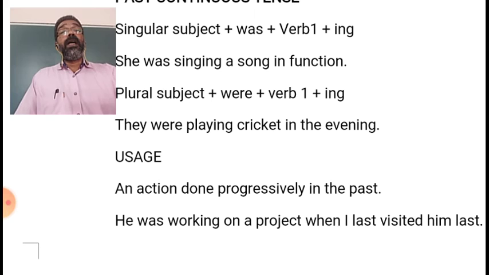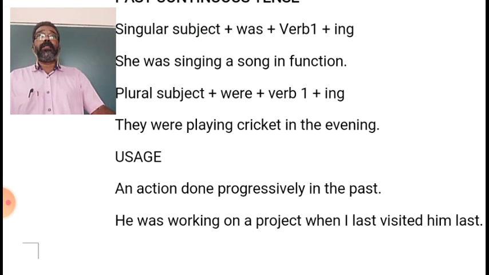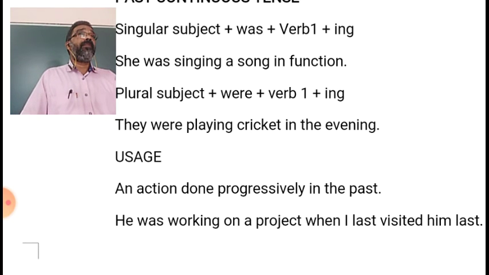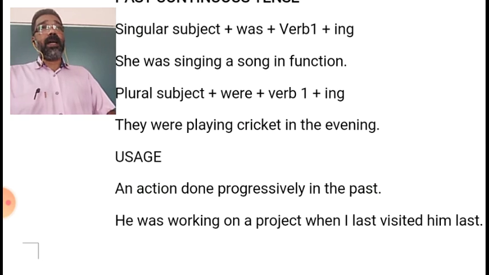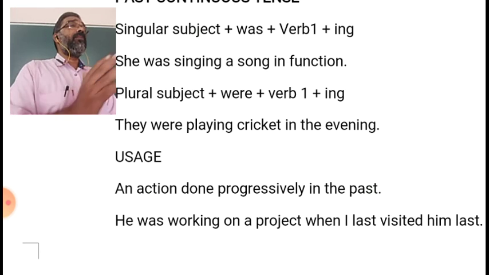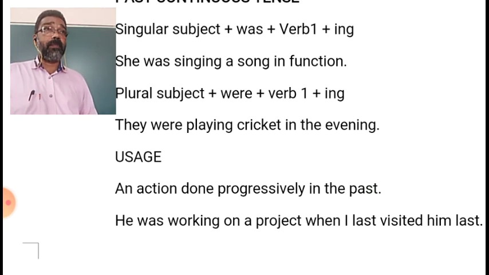Usage: an action done progressively in the past. That means an action started in the past and was continuing for some time in the past itself. So it is not continuing till the present.